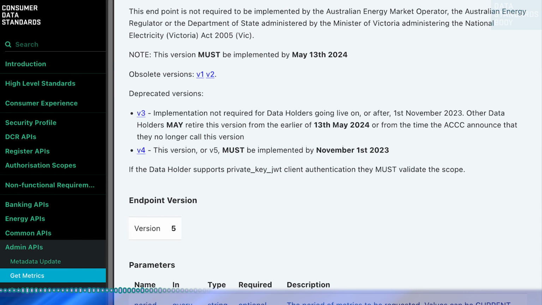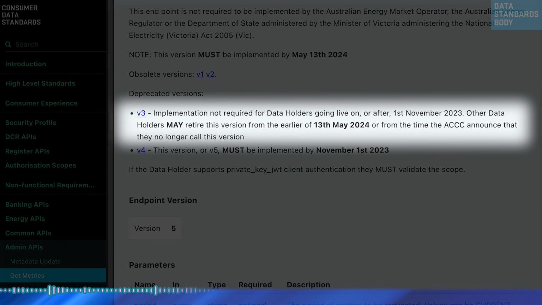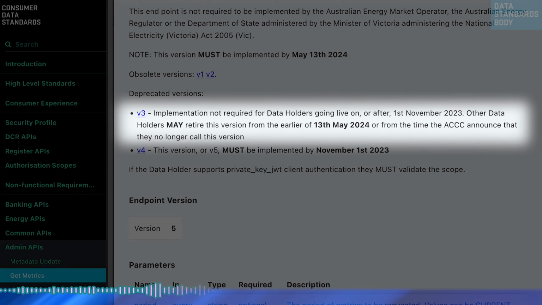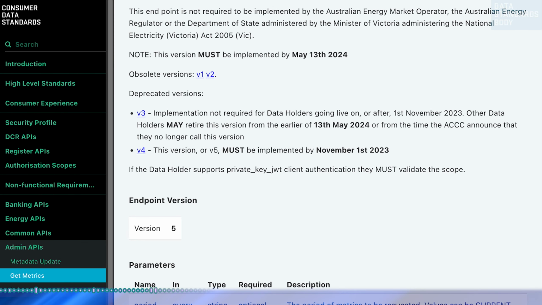Further, we have extended support for the retirement date for GetMetrics v3 to the earliest of the 13th of May 2024 or the date that the ACCC ceases to call this endpoint version. This flexibility reduces the need to republish the standards.